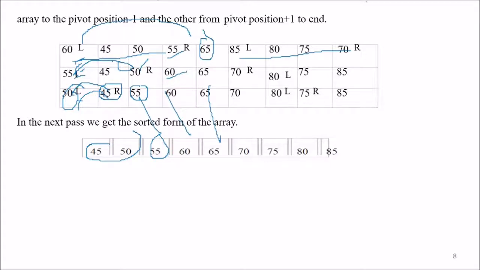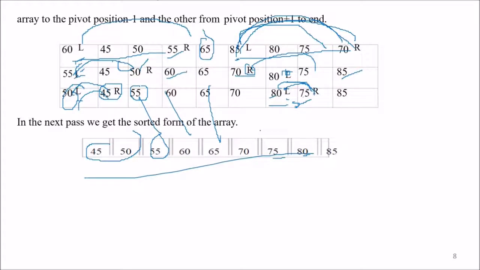65 was in the correct position. What about 70, 80, 75, 85? First this will be checked: 85 and 70, 70 is smaller, so we change it. 70 will come here, and 85 will go here. Now right has come here, left will go to this place. Let us see left and right. What is the correct sequence? 75 and 80, there is nothing going on here, but here we have to move R to this point, R and L. 75 and 80 will change position. 75 will come here, 80 will take its position, and now this is the sorted array by quick sort.